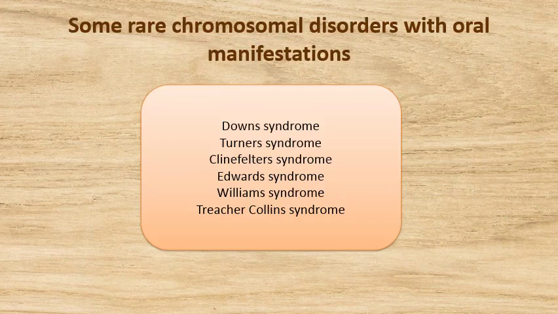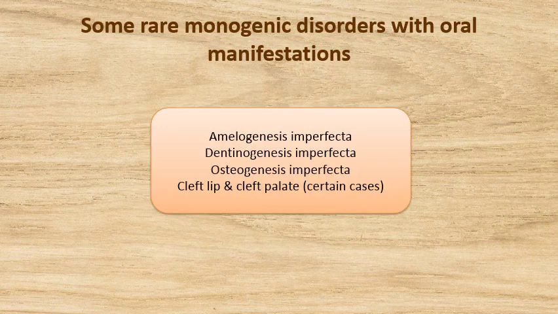But there are certain rare disorders with oral manifestations where the one and only causative agent is a genetic alteration. Some of these diseases are chromosomal disorders. And certain other diseases are monogenic disorders. Anyway, I'm not going to discuss these chromosomal disorders and monogenic disorders in detail today, since we have discussed them in our previous lesson.